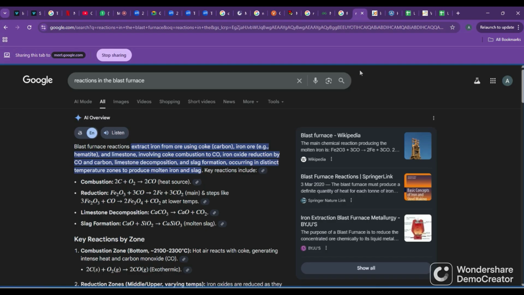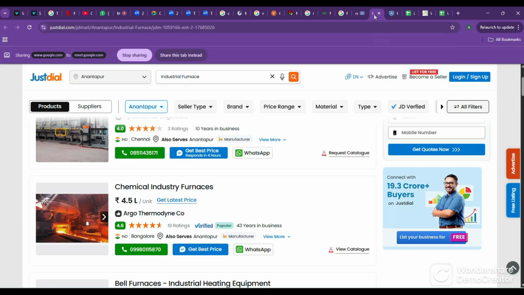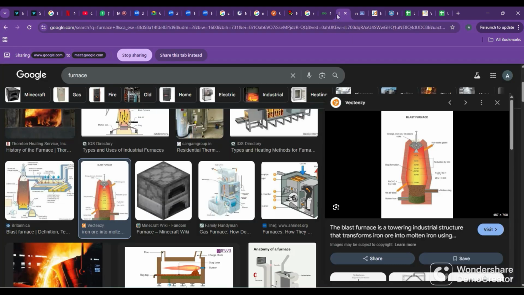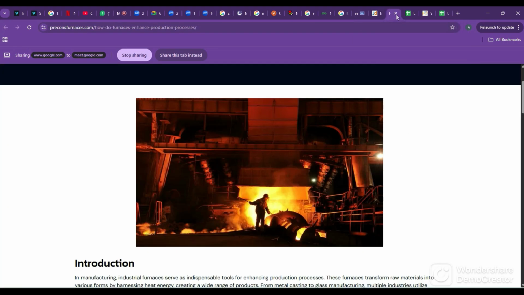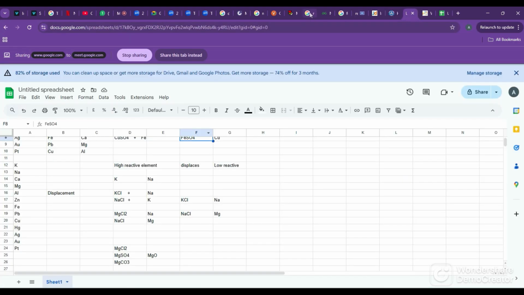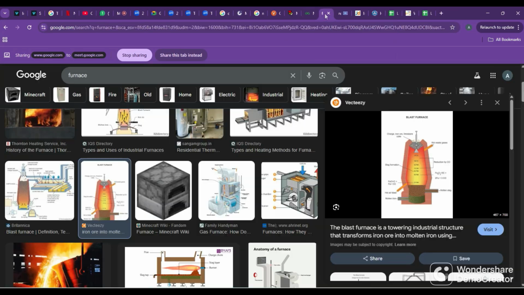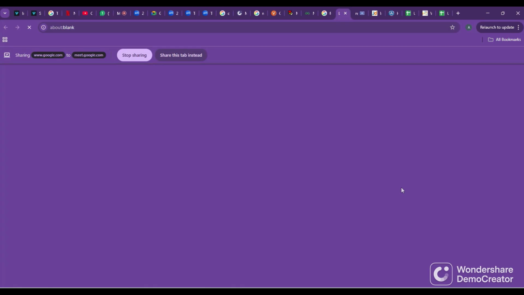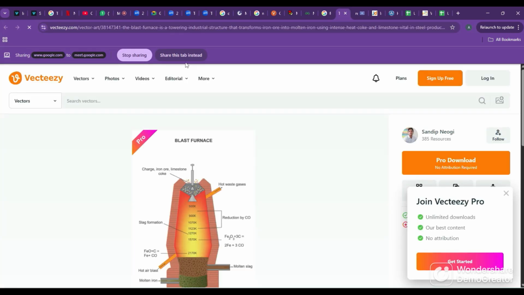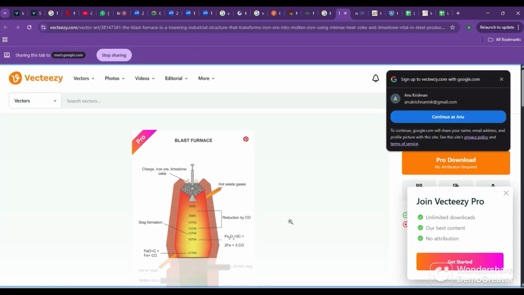Now in the furnace, first, the iron ore Fe2O3 and CO reaction does not take place in one step.